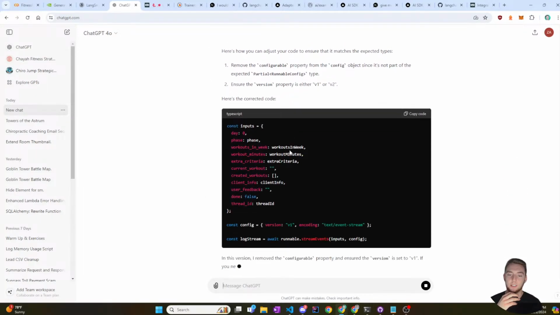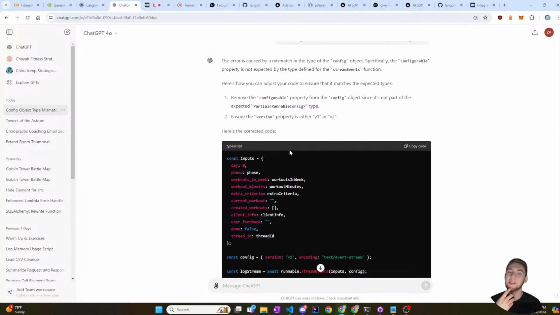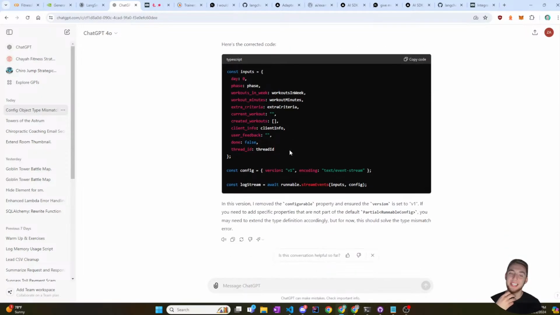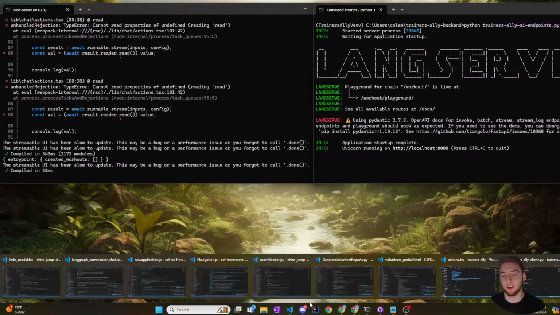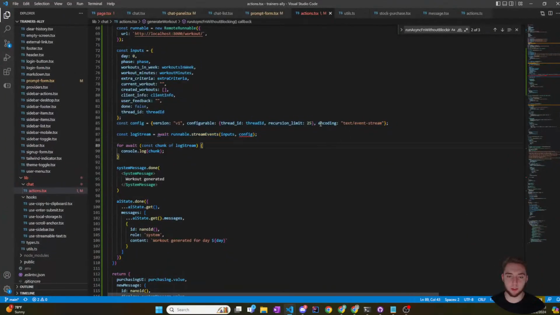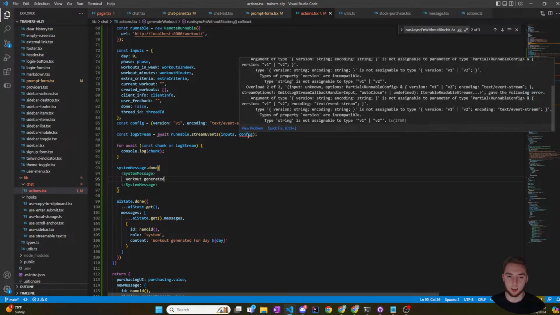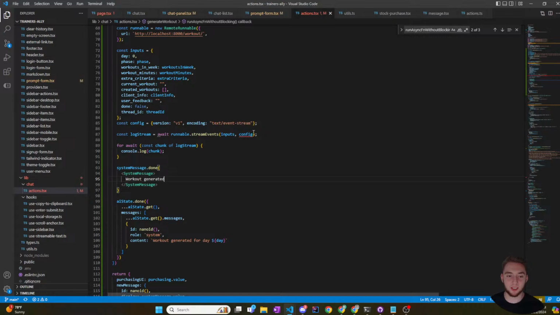It wants me to just remove the configurable property. I definitely need that though, so that is not helpful. Sometimes GPT can't actually help in the way that you would hope. Because if I remove this here, it's still going to freak out at me. You can see that it's still not happy with config, which is really stupid. It says type string is not assignable to type v1 or v2. What is your problem?